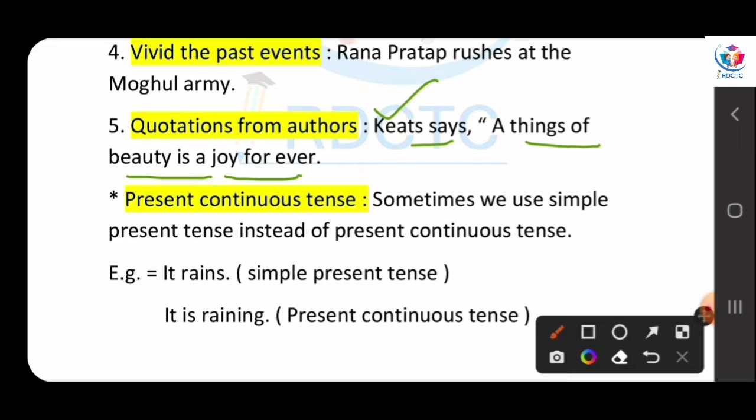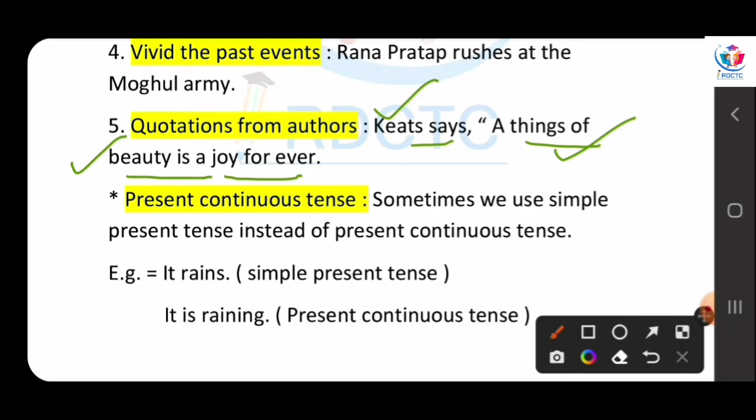We take quotations from his poems, from his literature when we need. When we take any quotation from any author, we have to use the simple present tense because their creation will always be immortal among us. He says a thing of beauty is a joy forever, right?